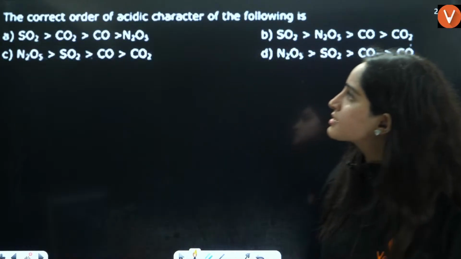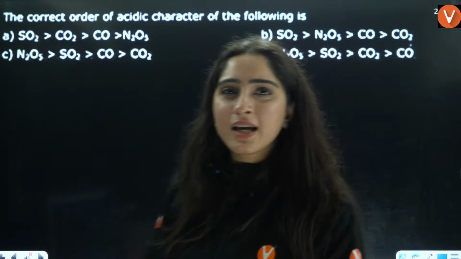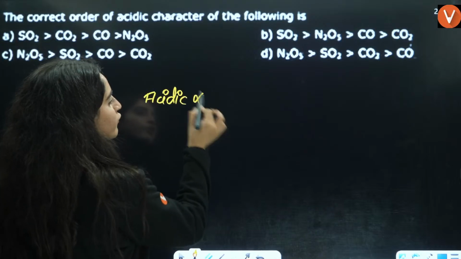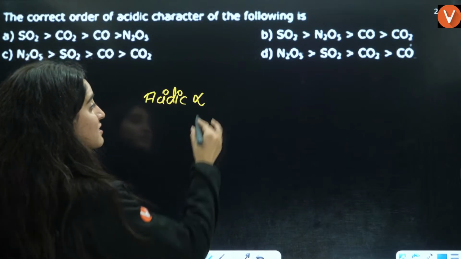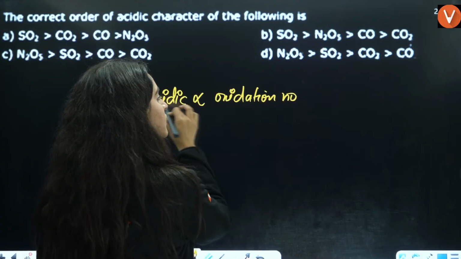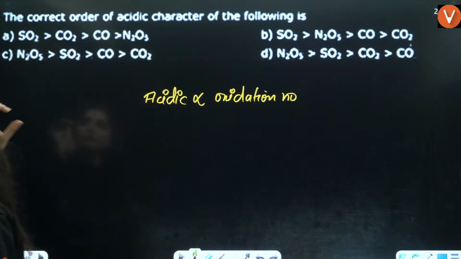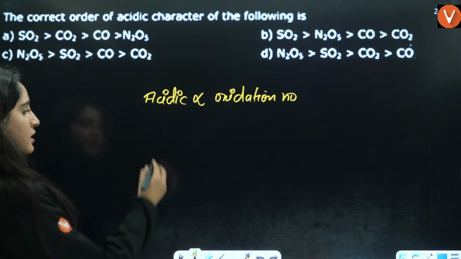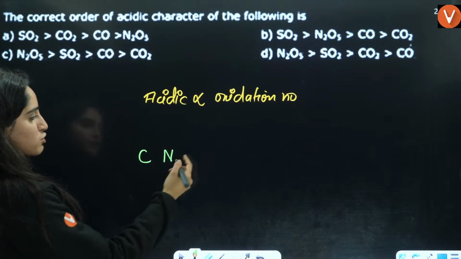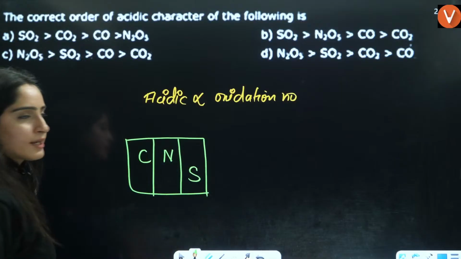Next is the correct order of acidic character in the following. Tell me, acidic character is related to which thing? Oxidation number, if you talk about the same oxide. Ma'am, firstly, let's list it out. You have carbon, nitrogen, oxygen, and sulfur. In the periodic table, it's something like this.